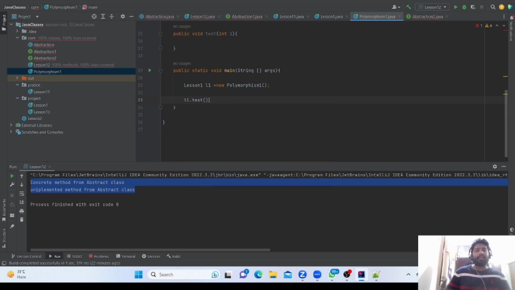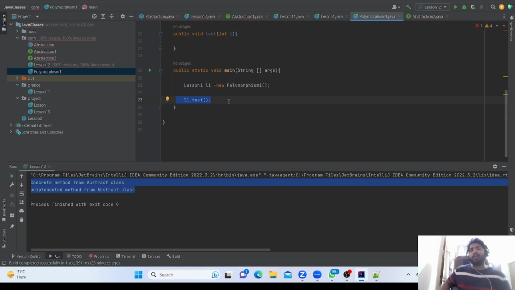Whenever I am calling L1 dot test, this L1 is part of this class, so the compiler always checks whether this method is available in this class or not. If it is available, the compiler will not give any issue.